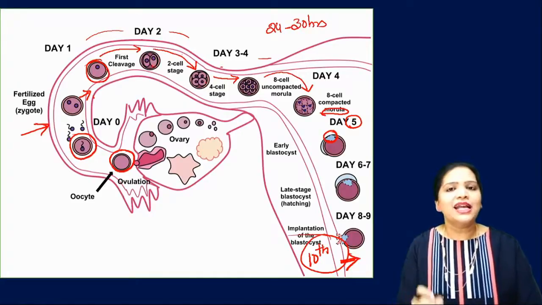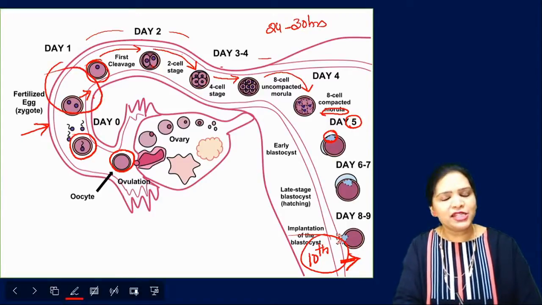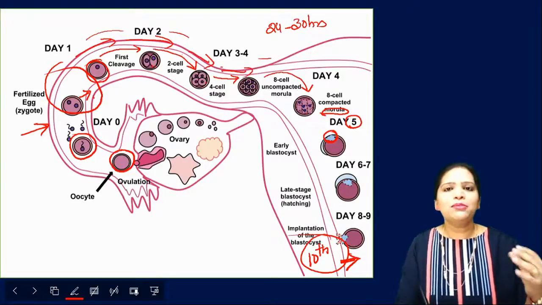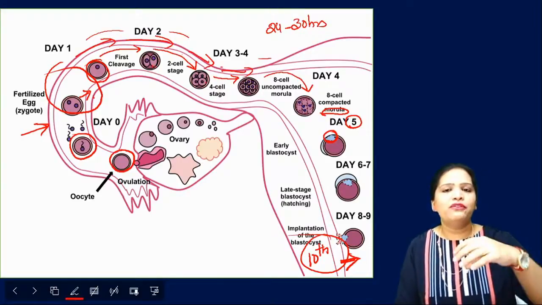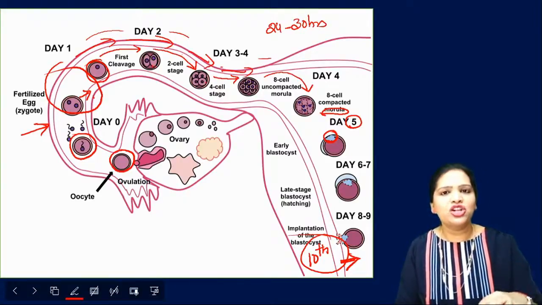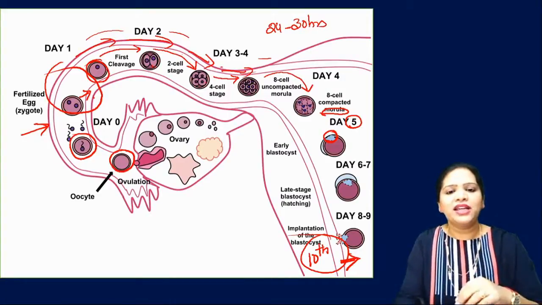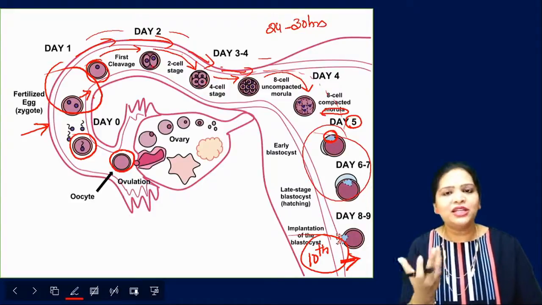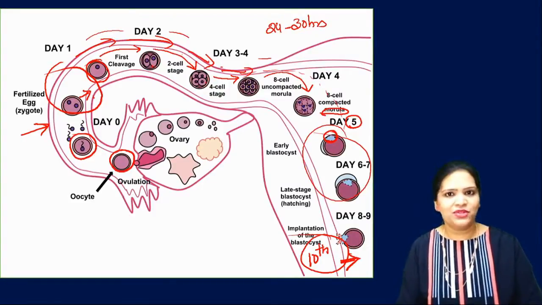Clear? Here another important point we should remember is that the zygote formation occurs here in the isthmus ampullary junction. As it gets cleaved, slowly the ball of cells moves from its place, from the ampullary isthmic junction through the fallopian tube, and like this slowly it moves. By the time it reaches the uterus, it will be in the form of blastocyst. Clear? So this is together called blastulation and implantation.